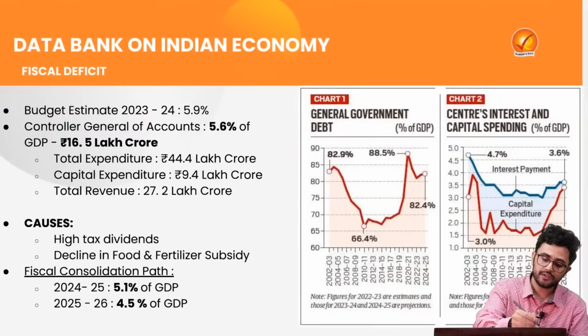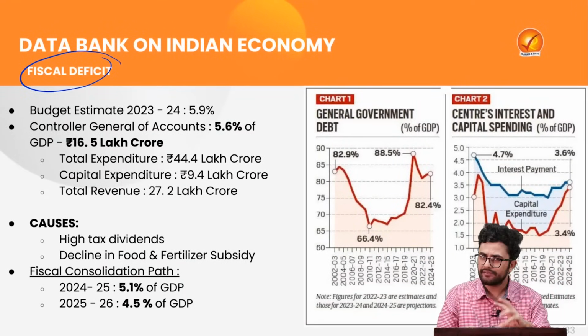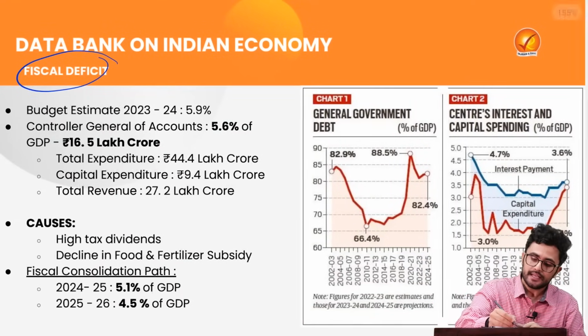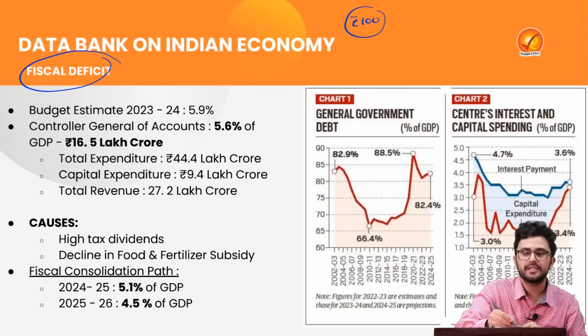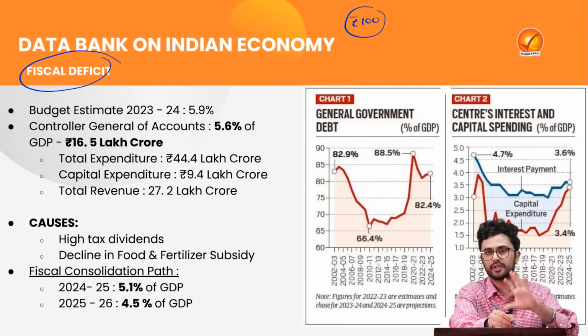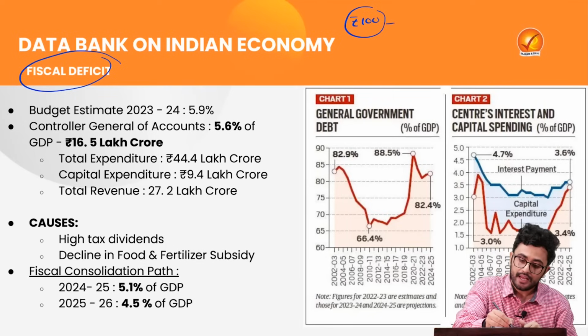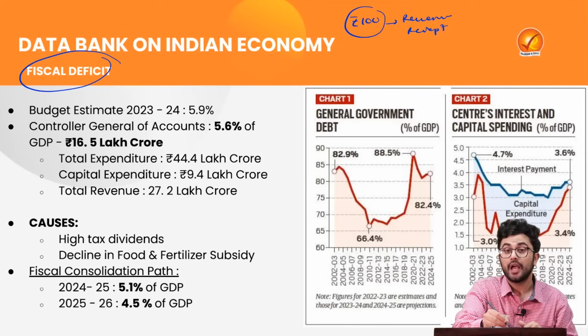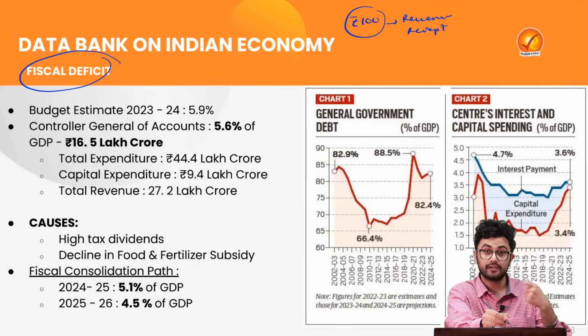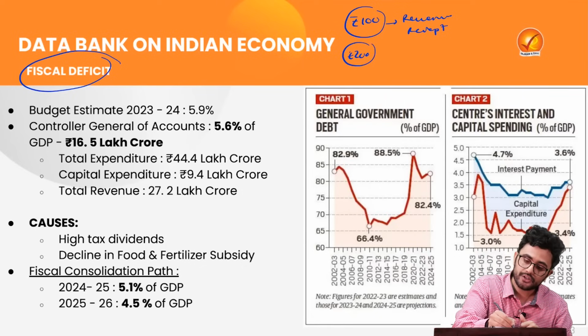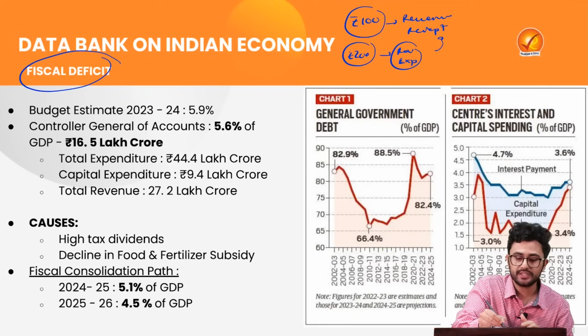The second important data which we are going to talk about is fiscal deficit. Again, we'll try to develop a bit of understanding about it. See, let's say my income is 100 rupees. Every day when I'm working, by the end of the month, I'm getting 100 rupees. That I will call revenue receipt, the income which I have earned. But I went on Flipkart, I liked a t-shirt there. The price of that t-shirt is 200. I purchased that. So my revenue expenditure is actually higher than my revenue receipt.